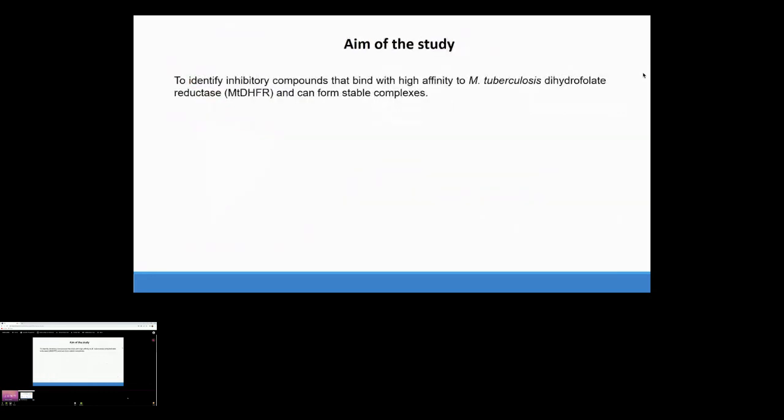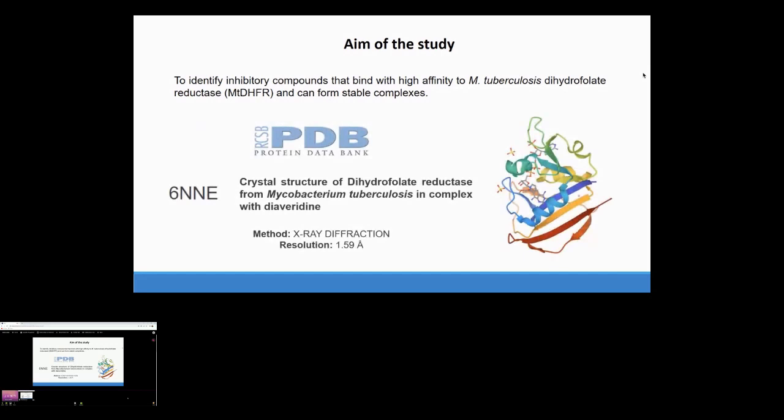Based on the aspects mentioned before, the aim of this study was to identify inhibitory compounds that could bind with high affinity to this enzyme, dihydrofolate reductase, and could form stable complex systems. For that purpose, we used this 3D protein structure, which was obtained from the RCSB Protein Data Bank with entry ID 6NNE. This structure represents a crystal complex formed between this enzyme and diaveridine.